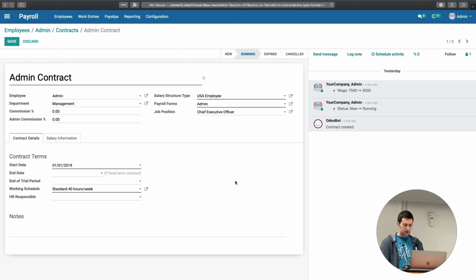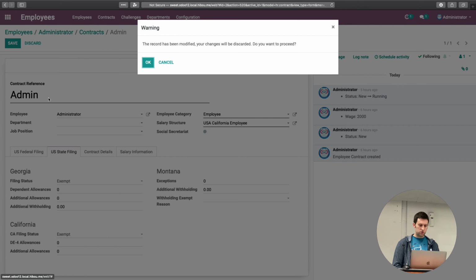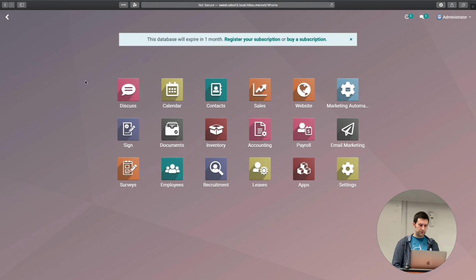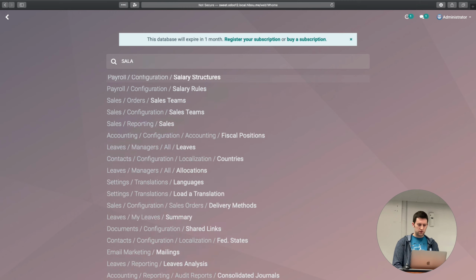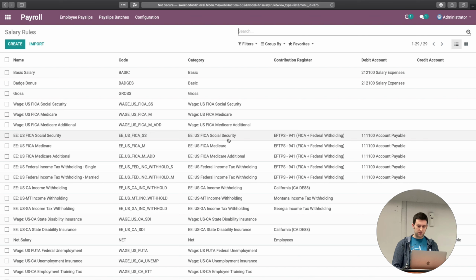All right, so next, specifically about rules, we should talk about the rules as a whole. Salary rules, but that's close enough.